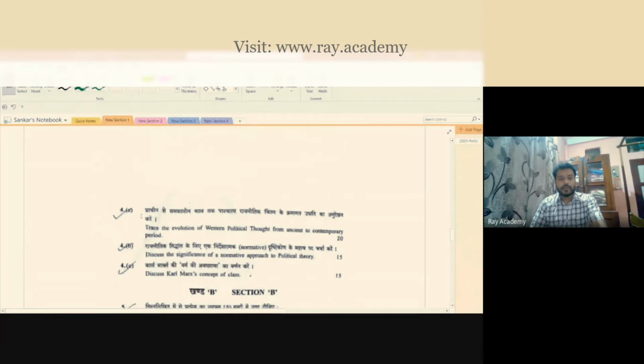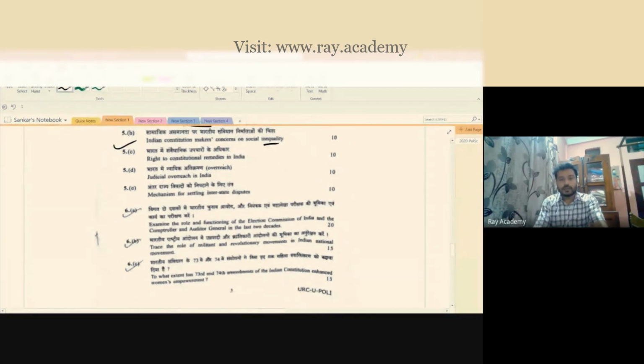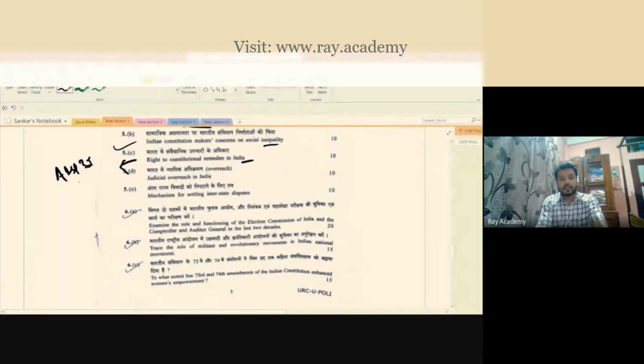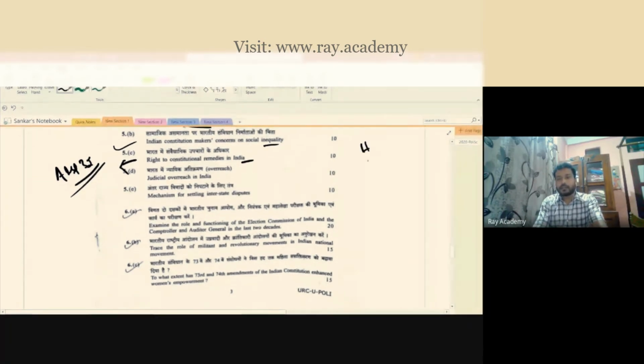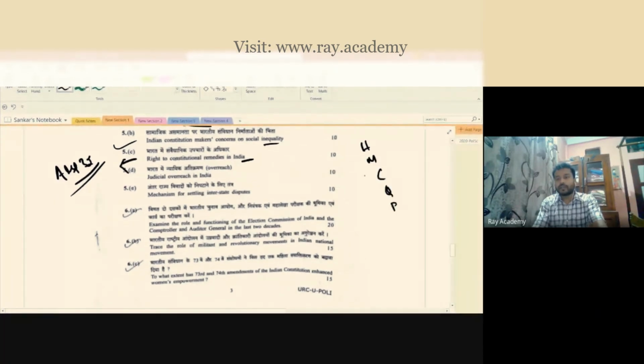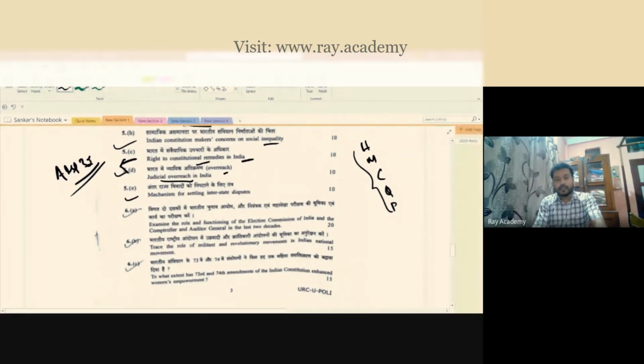Then you have some of the 10-mark answers, like role of socialists in the Indian national movement, Indian constitution makers, consensus on social equality, right to constitutional remedies. This is related to direct questions coming, for example Article 32 of the Indian Constitution, constitutional remedies, where you try to discuss habeas corpus, mandamus, certiorari, quo warranto, and prohibition. I'm sure that if you have gone through the Indian polity, you must have gone through these words. So these are constitutional remedies. What is judicial overreach in India? Then you have interstate disputes.